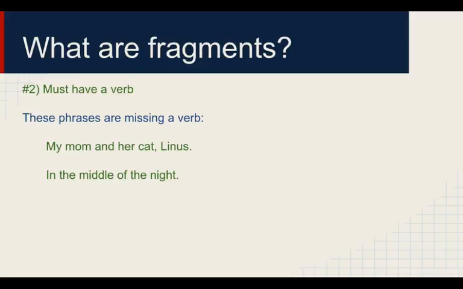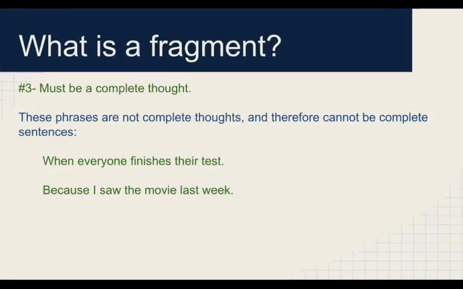In order to be a complete sentence, a sentence must have a verb. These phrases are missing a verb. My mom and her cat Linus. In that fragment, we're left thinking, what do my mom and her cat Linus do? What's the action they are completing? The second one, in the middle of the night, does not have a verb either. In the middle of the night, what? Did someone do something? What happened? Leaves us with questions. Those are both examples of fragments.